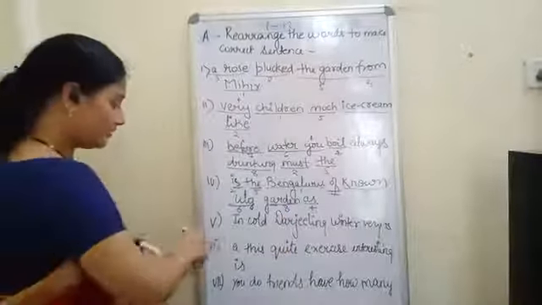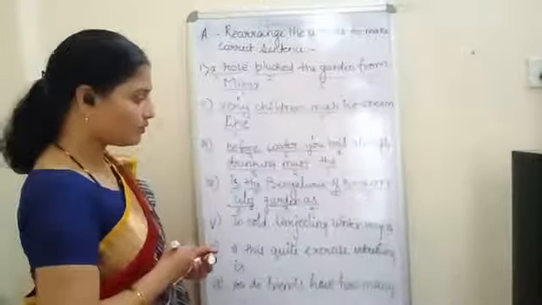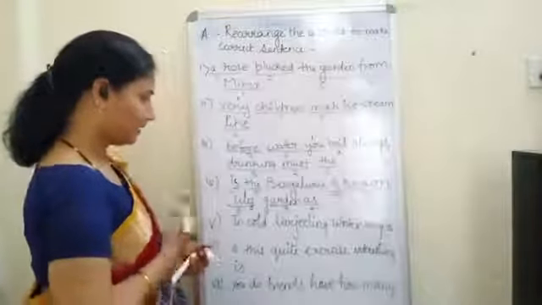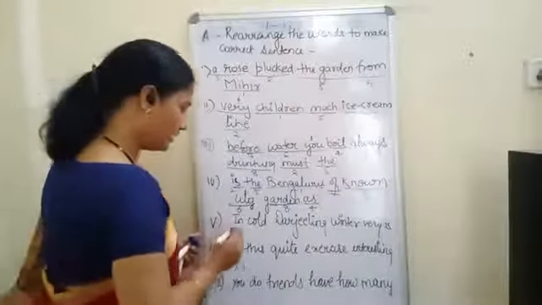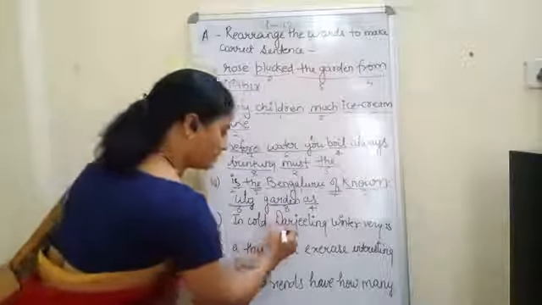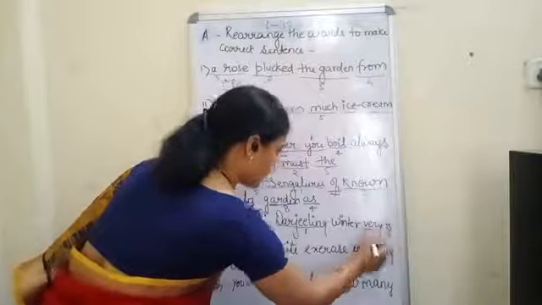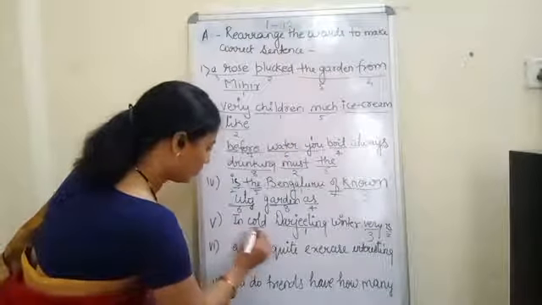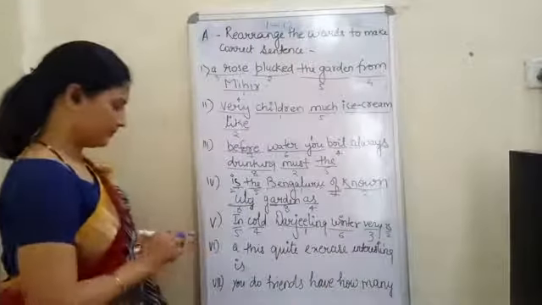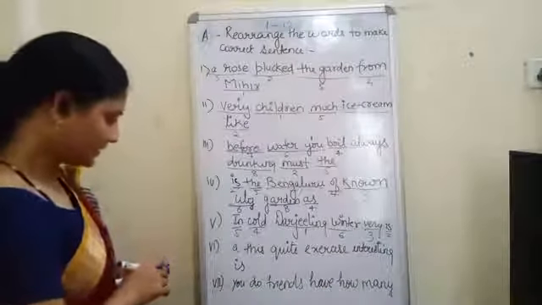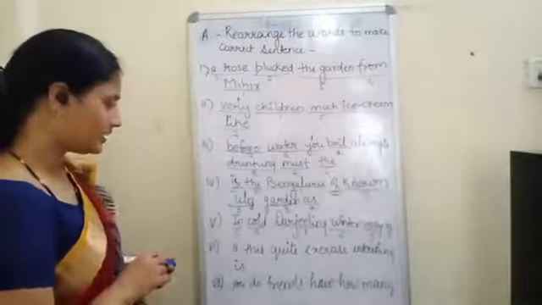Now see, fifth one. In cold, Darjeeling winter very is. Now correct the sentence. Darjeeling is very cold in winter. Okay. Darjeeling is very cold in winter. Sixth is, this quite exercise interesting is.